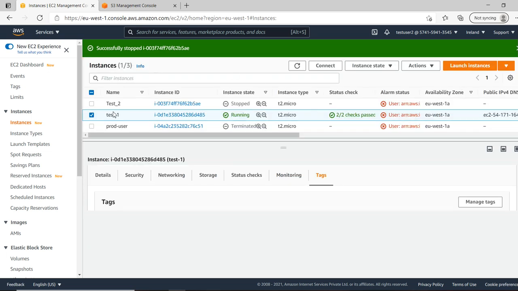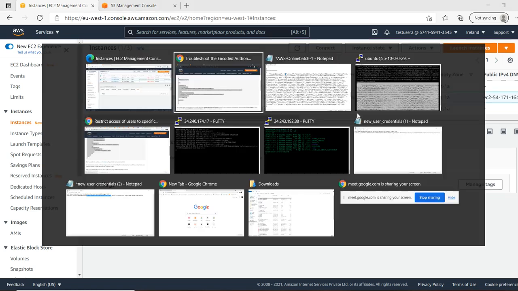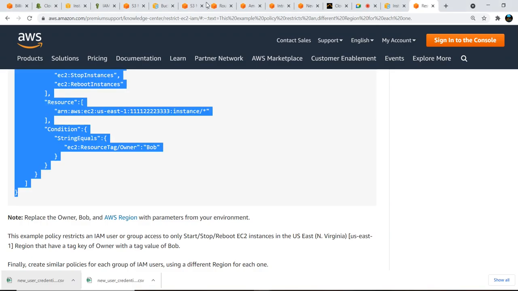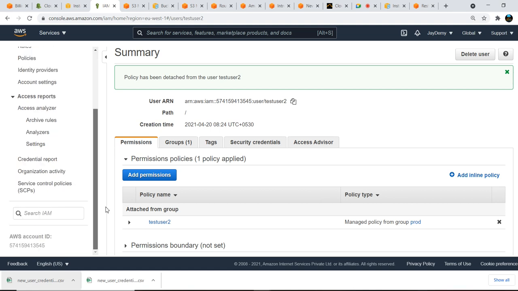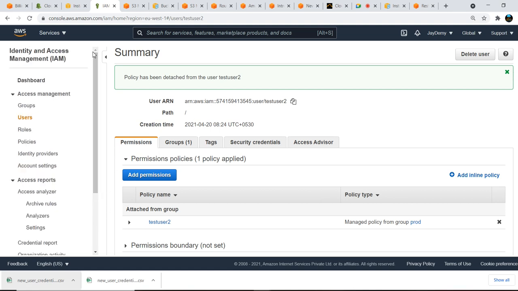So this is how user 2 is logging in here and is unable to terminate user 1's server. That is how you need to work, and you need to give privileges to specific IAM users with the help of IAM, Identity and Access Management. That is how we can restrict policies to a specific user and groups, and we can enable that as well.